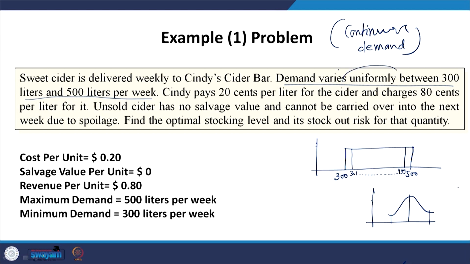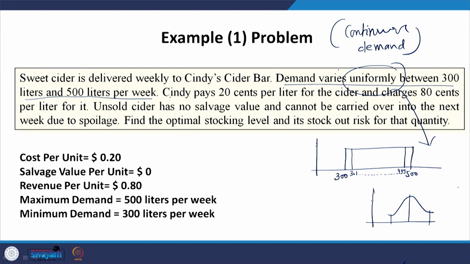Here it is uniform, so all levels of demand have the same probability. If it is a normal distribution, all levels will not have the same probability. Some levels will have higher probability and some levels will have lesser probability.